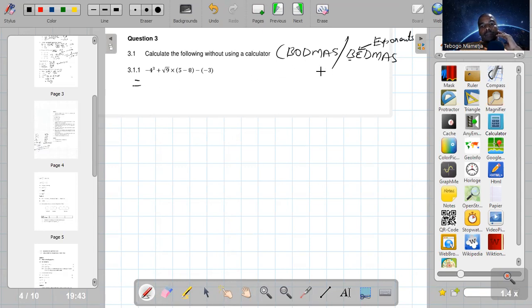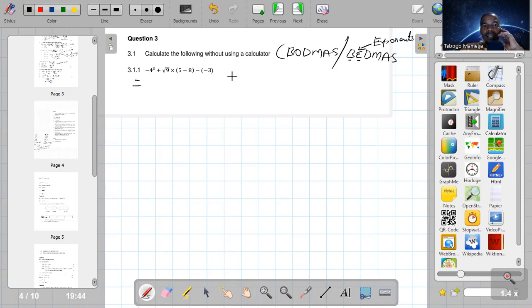But the other thing is that, guys, the brackets and the exponents, or bracket and surds. When I'm talking about a surd, I'm talking about the square root and cube root. So they can be dealt with simultaneously. So we can do brackets, exponents, and square roots at the same time.